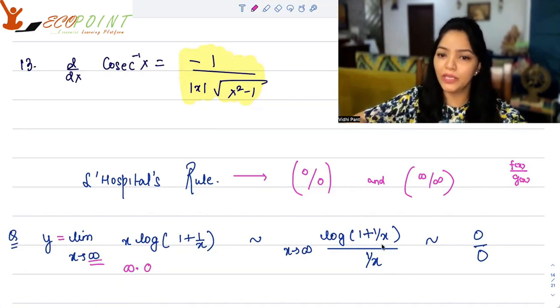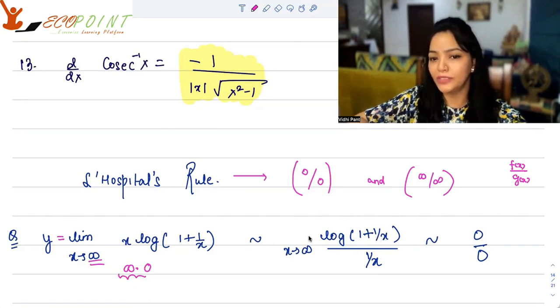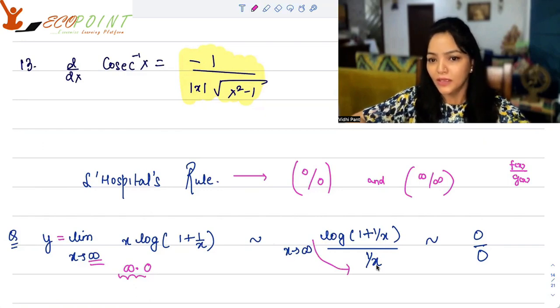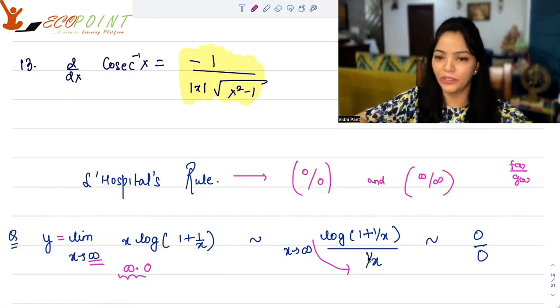What I'm going to do is I'm going to change this form. Actually, this is also an indeterminate form. So there are in total 7 indeterminate forms. I hope you know about them. Log of 1 plus 1 by x. And what I can do is I can get that x down here and make it 1 by x. If you notice, it's going to be the same thing. If you divide this expression, x goes up there only, right? So log of 1 plus 1 by x upon 1 by x.